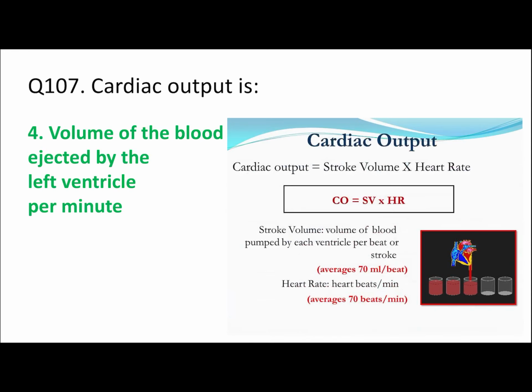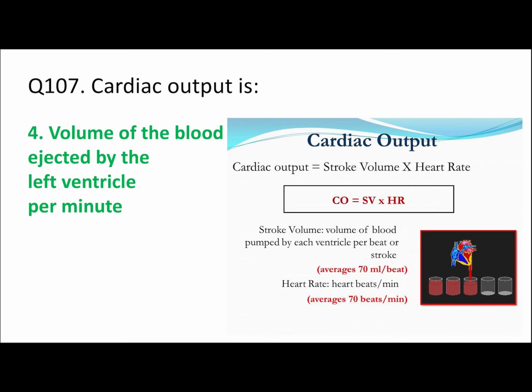If you multiply 70 ml per beat and 70 beats per minute, beats will cancel out and you will get 4900 ml per minute. That value will come. So actually it is stroke volume times heart rate, and it is per minute. So our right answer will be volume of blood ejected by the left ventricle per minute, which is approximately 5 liters.